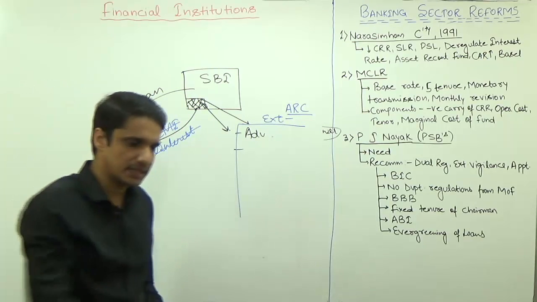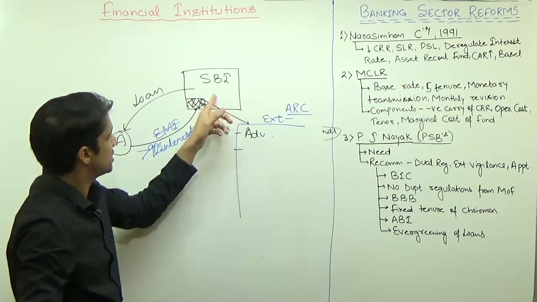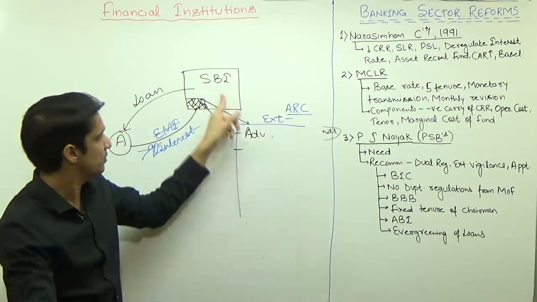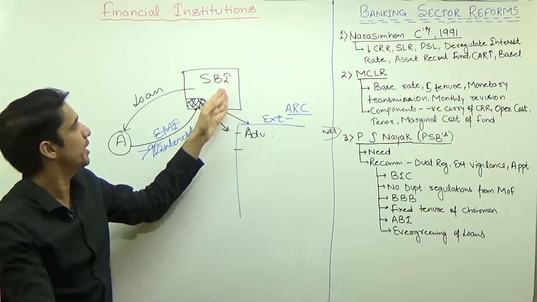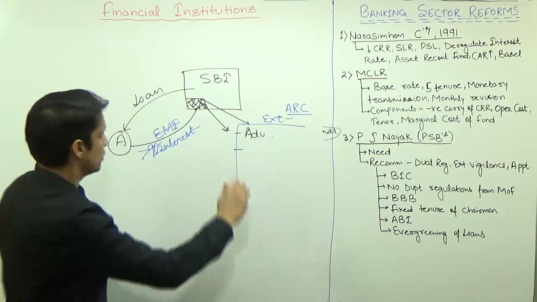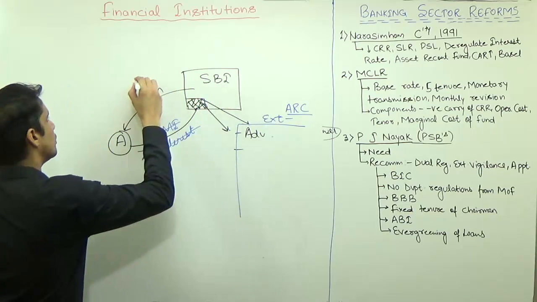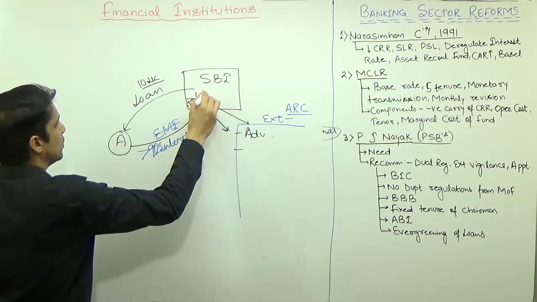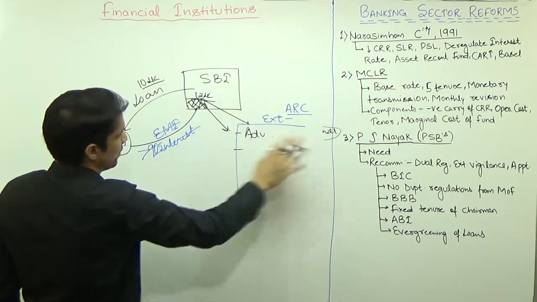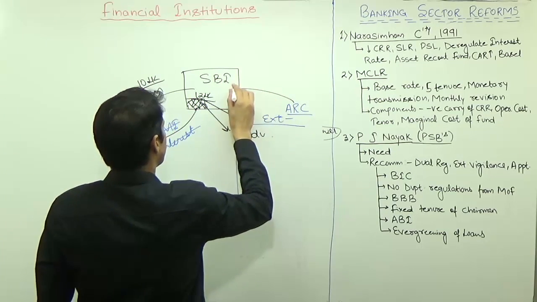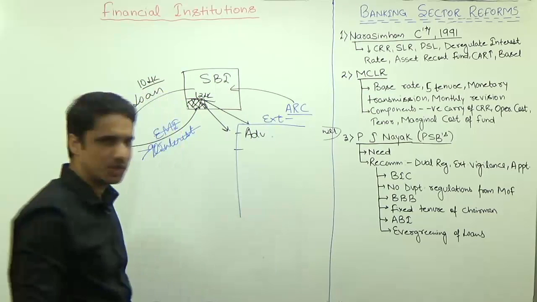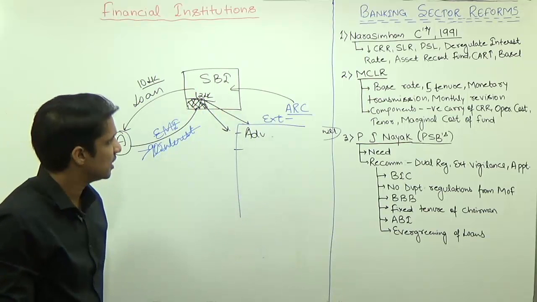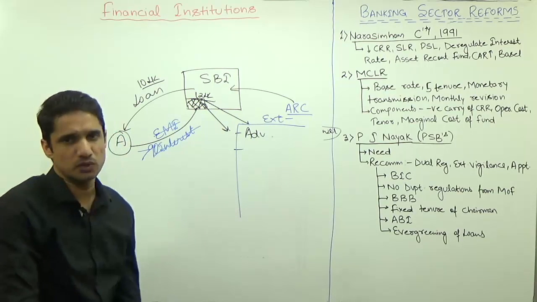So the role of the asset reconstruction companies is that they purchase the bad debts. This is what the bad debt is. They purchase the bad debts of the banks, and in return they pay at some discounted price. It means suppose SBI gave a loan of 10 lakh rupees. In return A gave house papers of 12 lakh rupees. So now SBI wants to sell it. So the ARC will not pay the full 12 lakh or 10 lakh. The ARC will keep some commission, and after keeping some commission, whatever the remaining funds, the asset reconstruction company will pay to SBI.